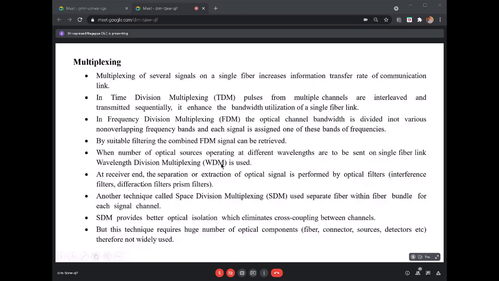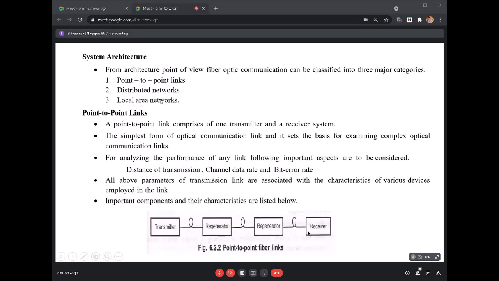Multiplexing. You know about TDM, FDM, WDM, and SDM. We have all this, so again, we won't go through this. In system architecture, we mainly look into it from the architecture point of view.